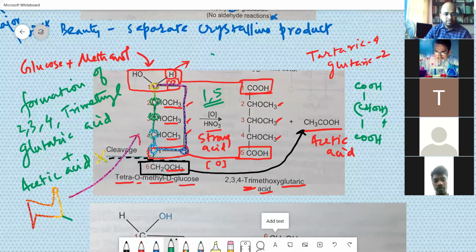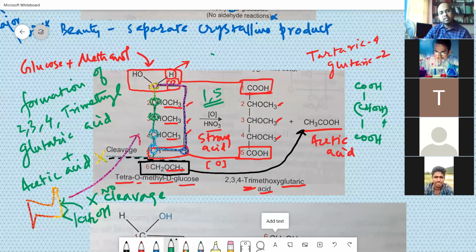Here CH2. If this CH2 was inside the ring, cleavage is not possible. No cleavage. Because the CH2 is outside, it comes out easily like acetic acid.